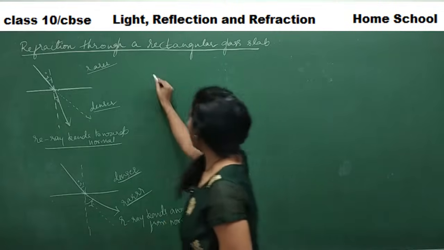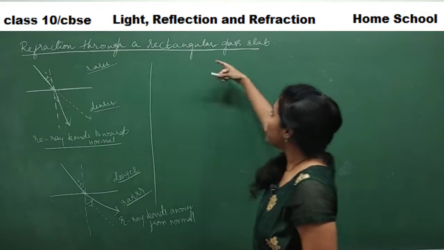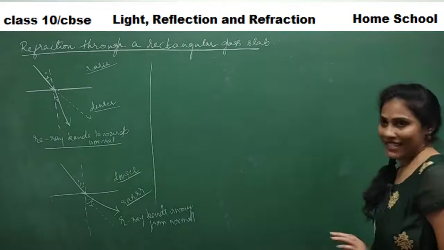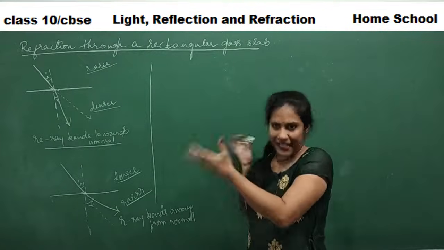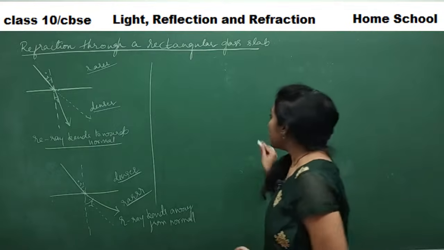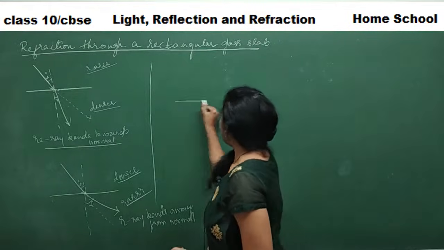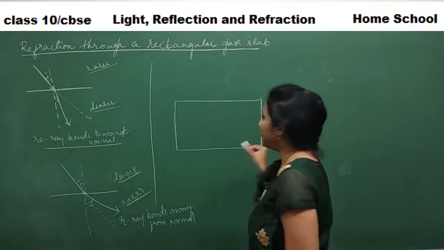Now coming to refraction through a rectangular glass slab. The same thing we are studying, with the same material actually. So I am taking a rectangular glass slab. This is a glass slab.